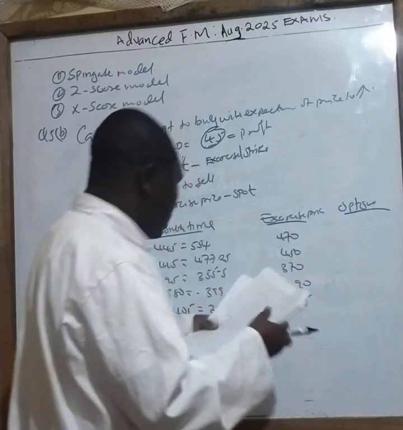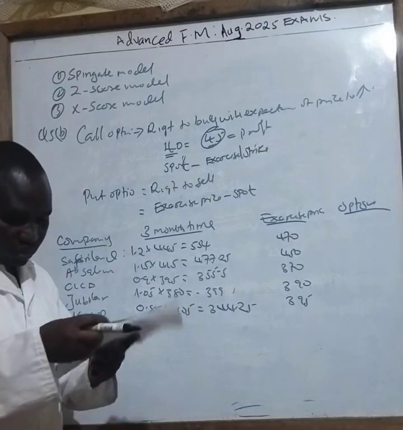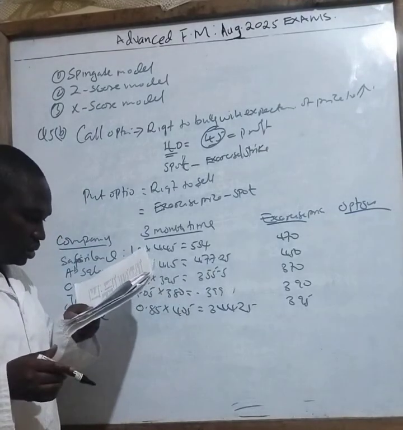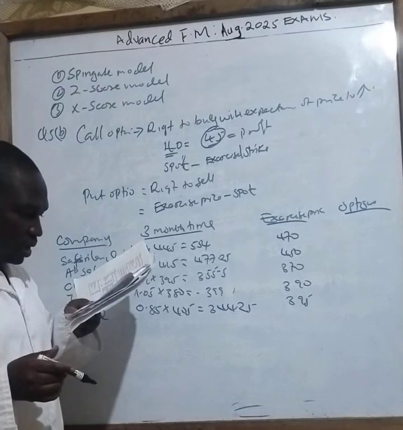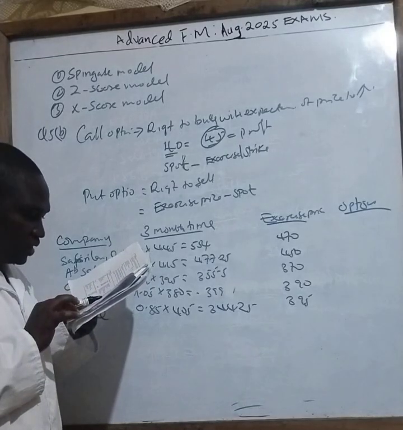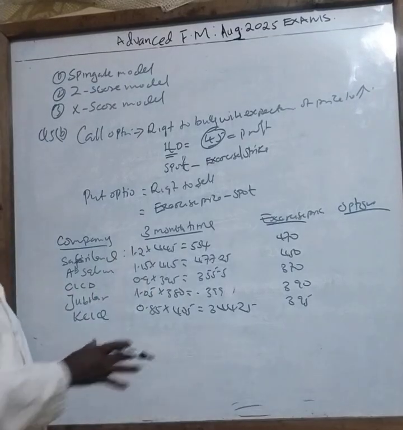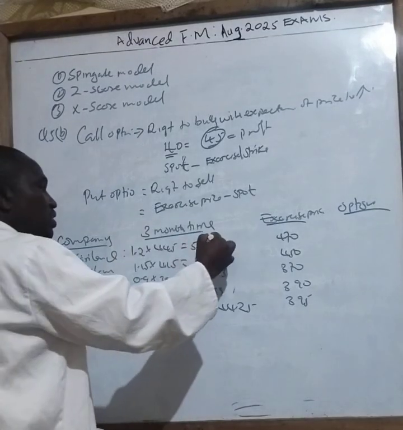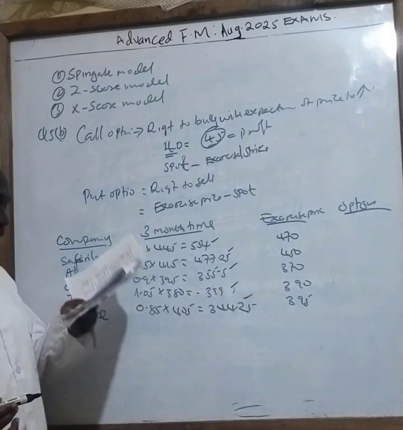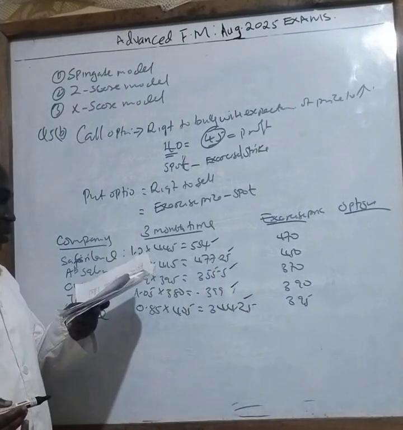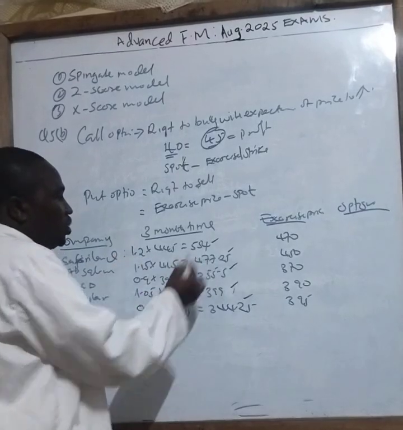So in this case, the question is that you have been asked to compute the price of the shares and indicate the option. So compute the price of shares. I've already done the computation of the prices, these ones here. Okay. Then indicate the option. So in this one now, what is the option here?